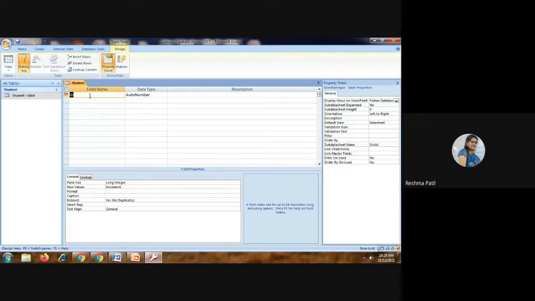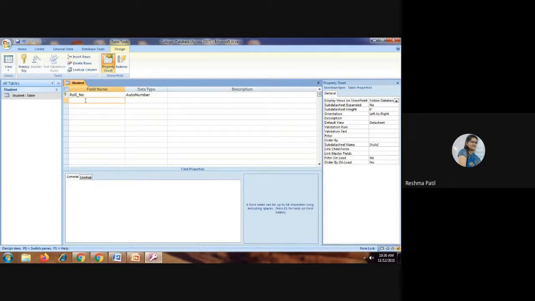So first is the ID field, you can change the name, no problem. For example, roll number. No space is allowed in between. You have to write the complete name. If you want to separate these two words, we can use an underscore, but no space is allowed. Roll number is done. Next, you will write name, S name, student name.